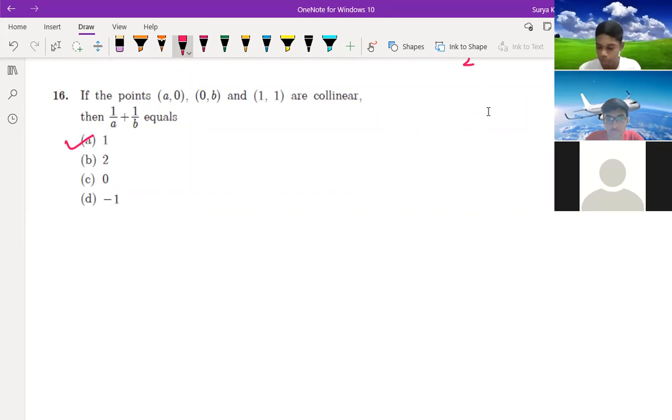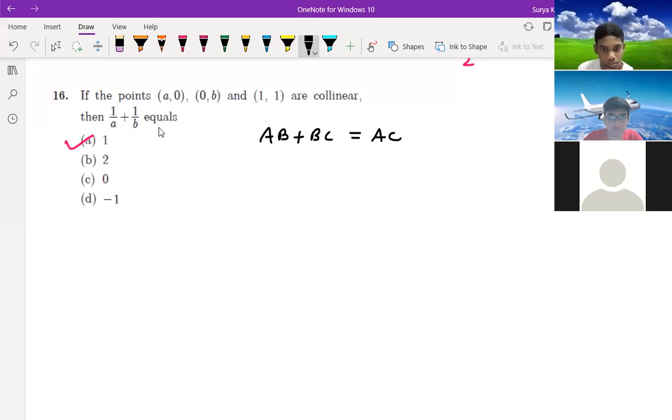Rasul, which method you have solved? Collinear. How you have solved, Rasul? Tell me. Sir, collinear method. What is the formula of it? AB plus BC equal to AC. This formula? Or any other formula you have used? Sir, this formula.